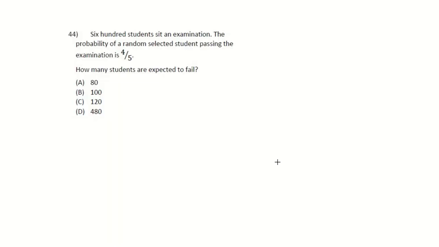Then I look at 44. 600 students sit an examination. The probability of a randomly selected student passing the exam is 4/5. How many students are expected to fail? So they told you that 4/5 pass, right? So we need to find out how many fail. Sorry, let me get my pen. My fail would be a quarter. If 4/5 pass, not a quarter. If 4/5 pass, then how many fail would be 1/5.